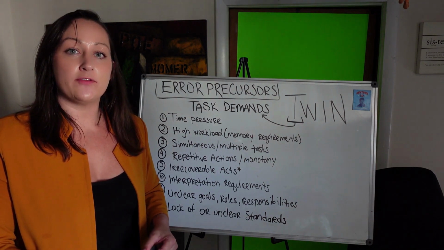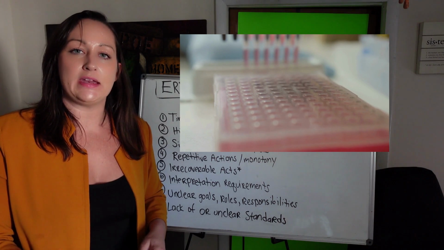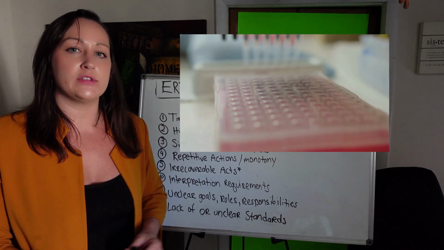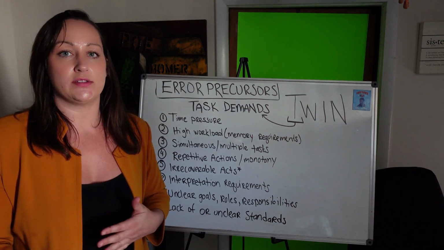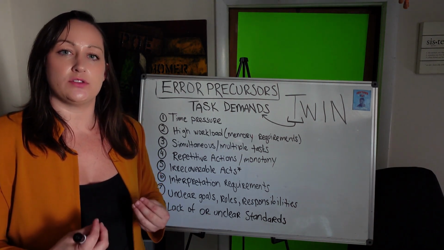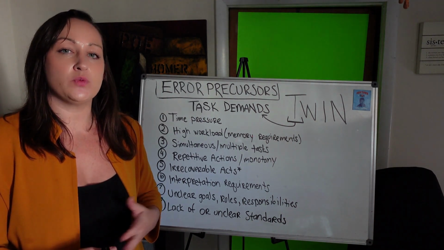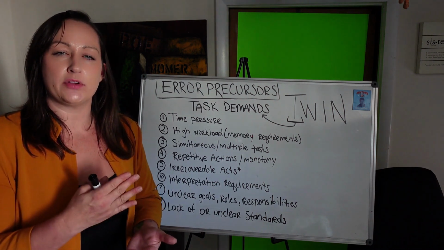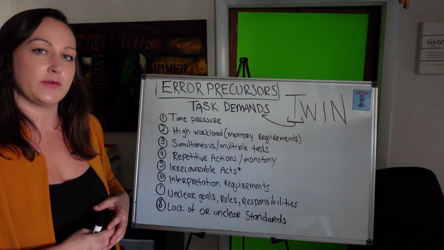Let's talk about number 4 next, repetitive actions and monotony. When you're doing a repetitive act over and over for a long period of time, the brain often goes on autopilot. Now, we never really want to consider people are working unconsciously, but that's what our brain does to conserve energy and to limit the cognitive load. And in these moments, we want some type of attention activator or job aid to ensure that that person sticks to the plan.